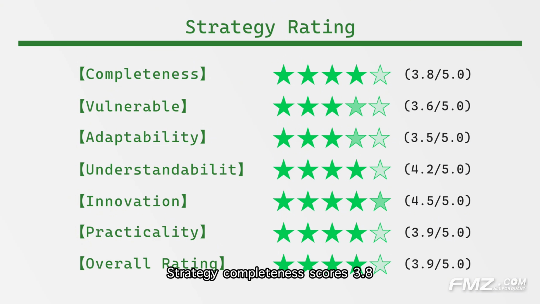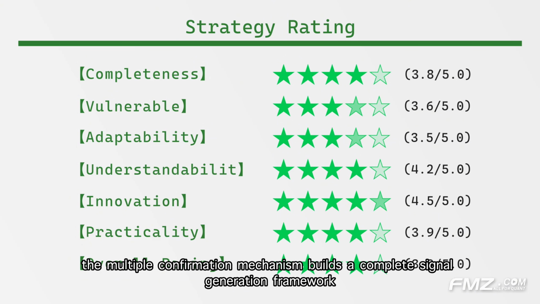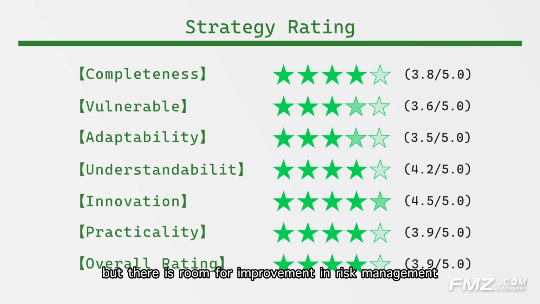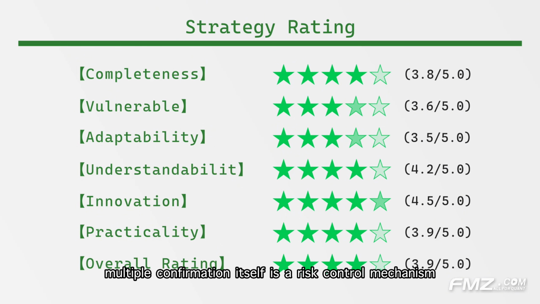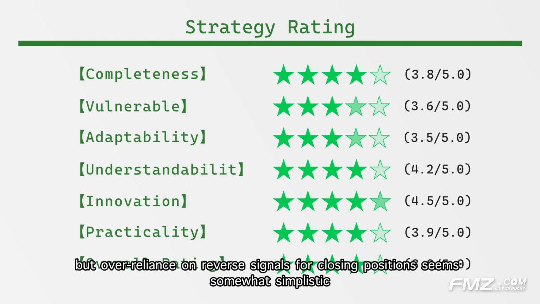Strategy completeness scores 3.8. The multiple confirmation mechanism builds a complete signal generation framework, but there is room for improvement in risk management, lacking comprehensive stop-loss and position management rules. Adaptability scores 3.5, showing excellence in oscillating markets, but with certain limitations in strong trend environments, an inevitable result of its design philosophy. Risk management scores 3.6. Multiple confirmation itself is a risk control mechanism, but over-reliance on reverse signals for closing positions seems somewhat simplistic.